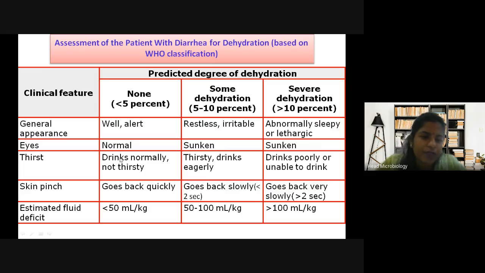In this case, patient normally drinks. In this case, patient drinks eagerly, but when it is severe dehydration, the patient is unable to drink because of weakness. They are not able. That's why you get saline. When the patient goes to hospital, do they give water? Initially, they will not give you in a glass or cup. They will directly put saline. Yes or no?